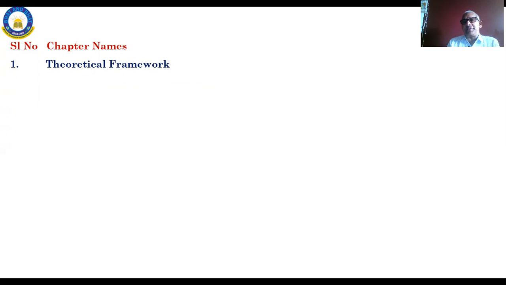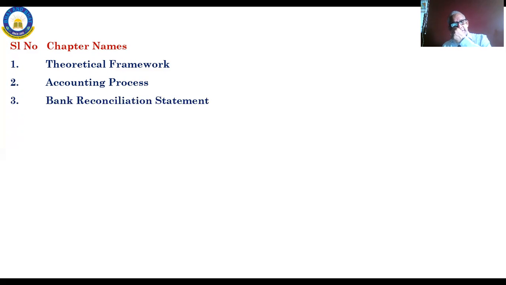Then today we will see the syllabus of accountancy, that is paper number 1. You study about the theoretical framework, how the study is to be done, how the answers are to be given, what are the lessons covered, chapters covered. In that you will learn the accounting process. You will learn in detail how the accounts are written, what the format is, and why it should be written in that format. And you will study the next lesson, bank reconciliation statement.